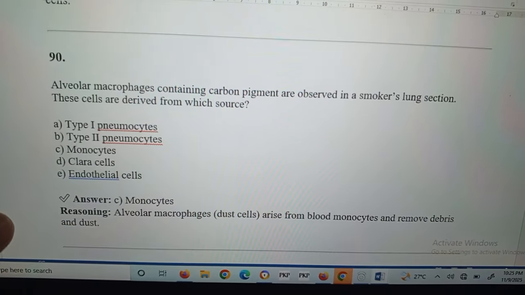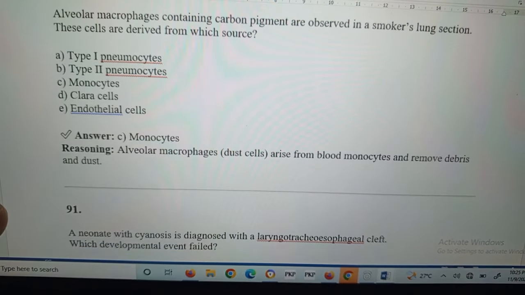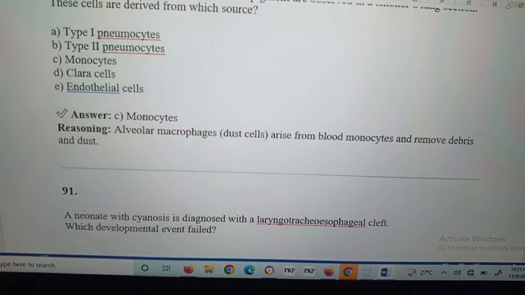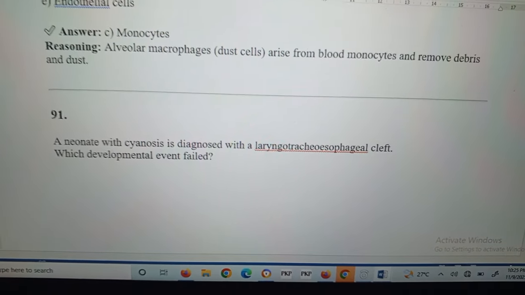Question number 90: alveolar macrophages containing carbon pigment are observed in a smoker's lung section. These cells are derived from which source? Monocytes. Alveolar macrophages arise from blood monocytes and remove debris and dust.